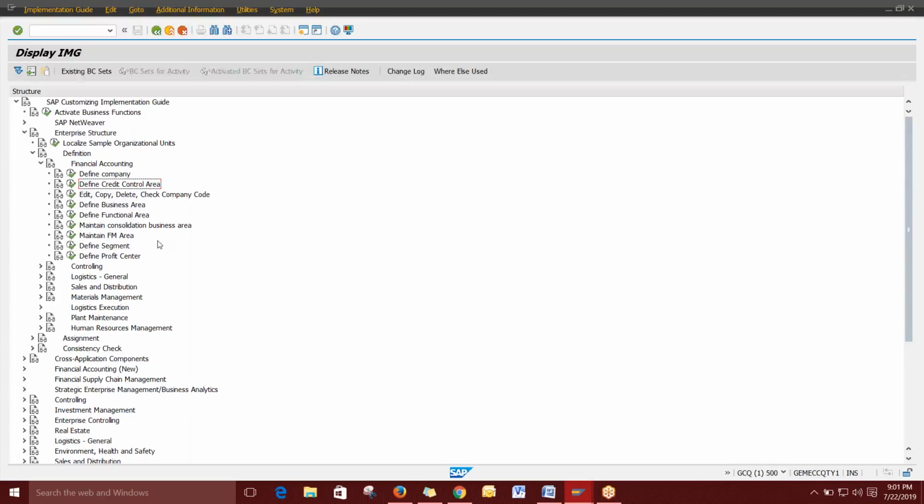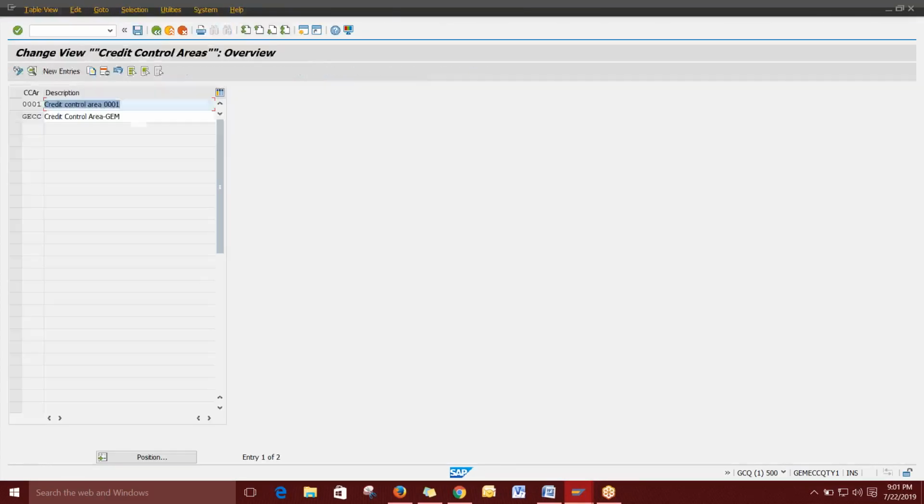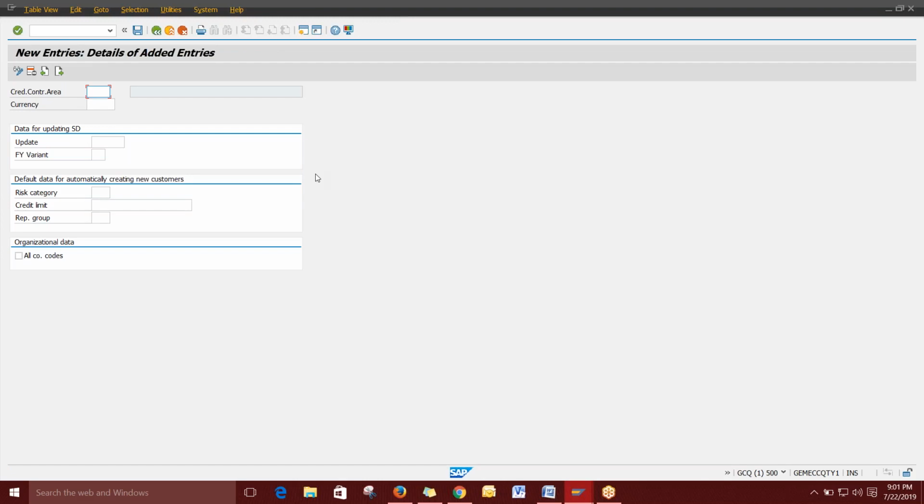Directly you can execute this button. You can see there are already two company codes, which means two credit control areas exist. If you want to create a new one, go to the new entry option and give a credit control area code, any code. I'm giving 1000 as the code, and whatever currency you need, INR, USD, anything. If you want to give a credit limit here, you can give it in values, or else in the transaction for the particular customer we can assign the credit limit for each and every customer, or else this credit limit will be common for everything.